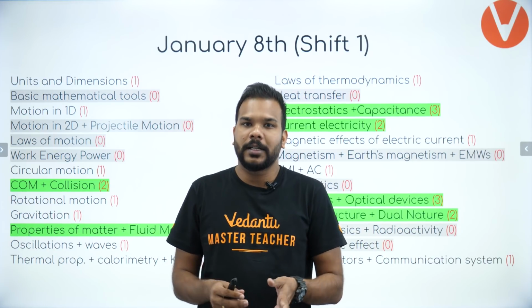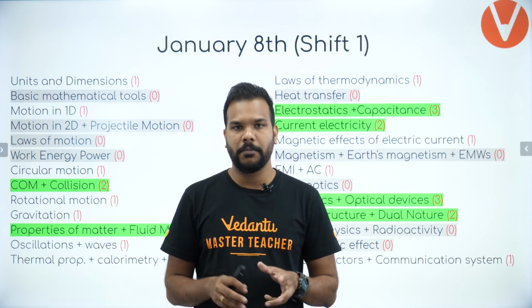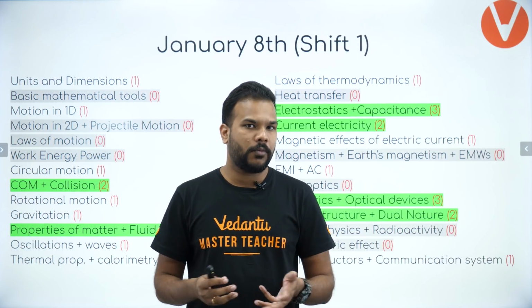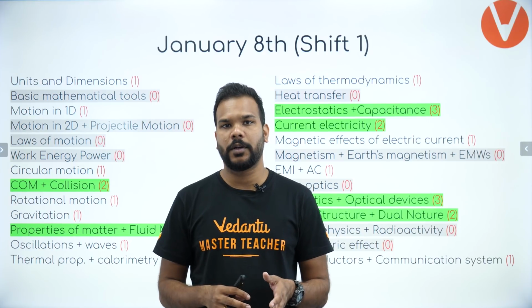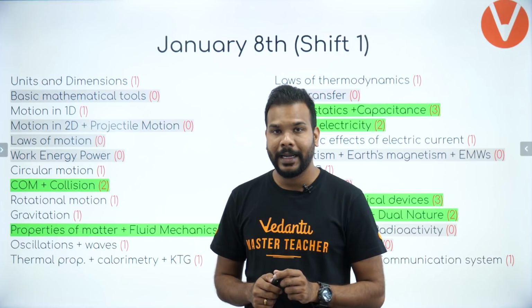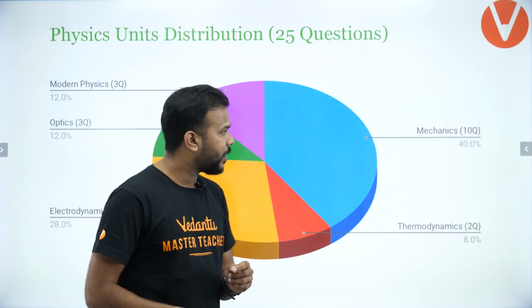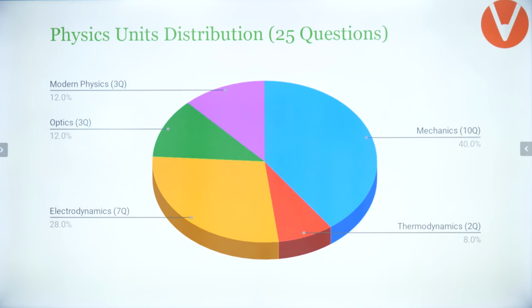So more concentration went to chapters which were not asked on 7th of January, but even more what happened was the number of chapters which were not even asked a single question from. Okay, so this is 8th of January, shift 1. Obviously you would want to see the pie chart for this as well. Look at this guys, what is happening here?